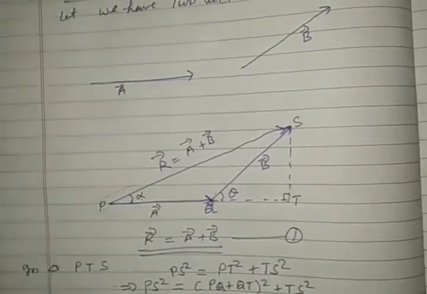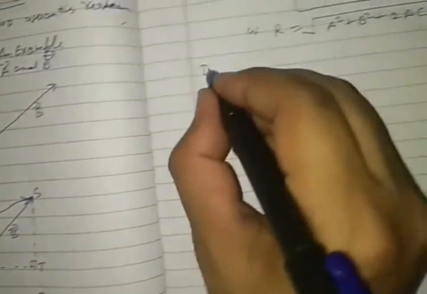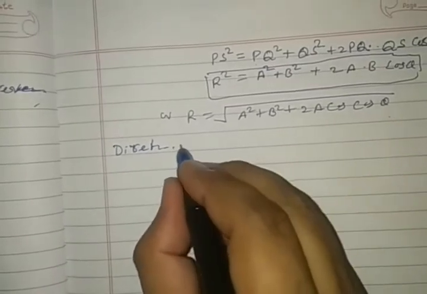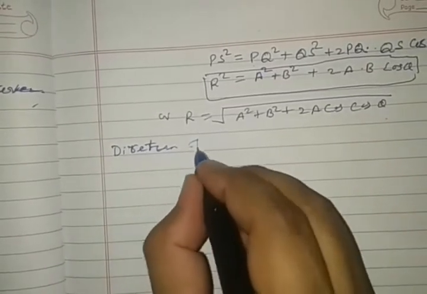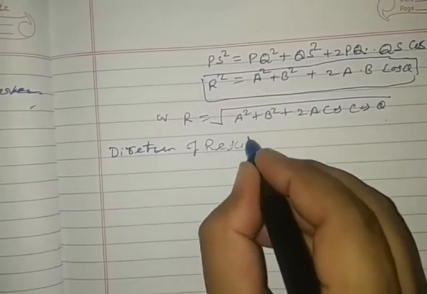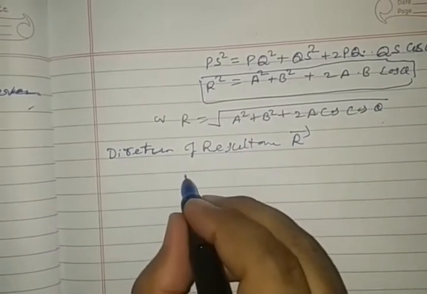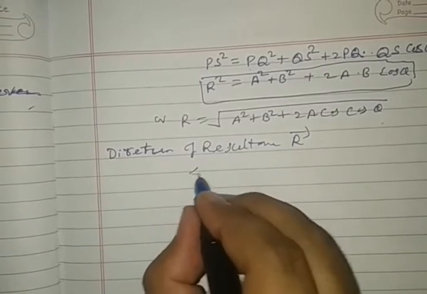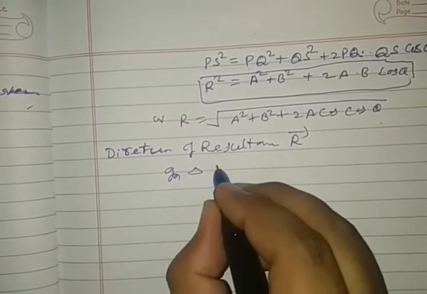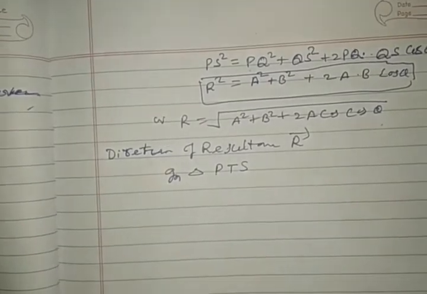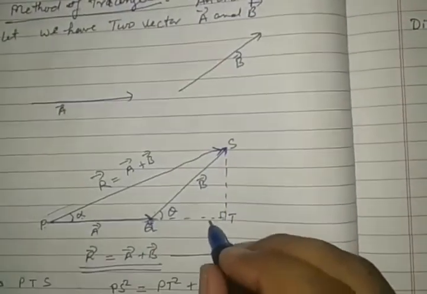So when we are going to see the direction of resultant R, we are going to take for this mathematical formula triangle PTS. This is the right angle triangle PTS.